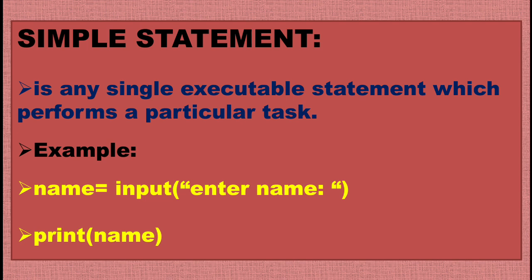So this is an example of simple statement. Then you can see another statement, print name. The task being performed by this statement is to print the value stored inside the variable name. So any single executable statement in a program is called a simple statement.